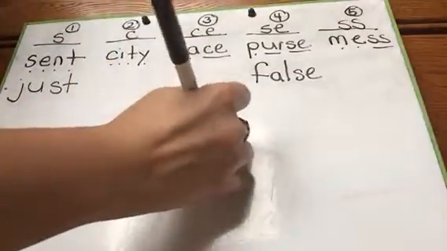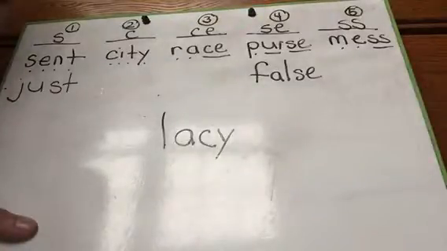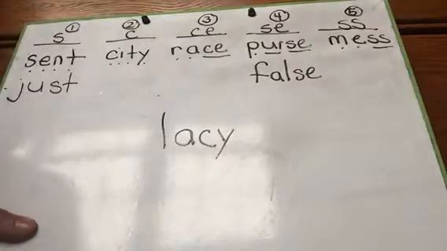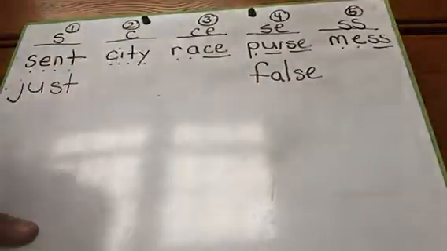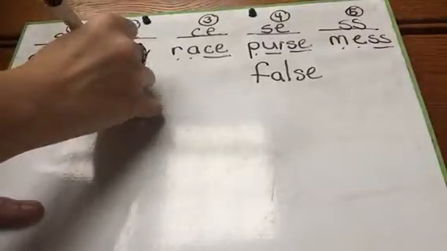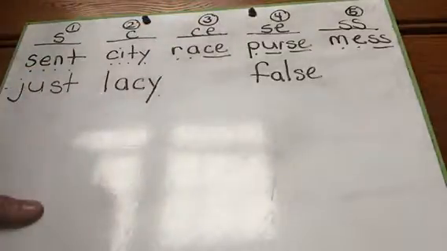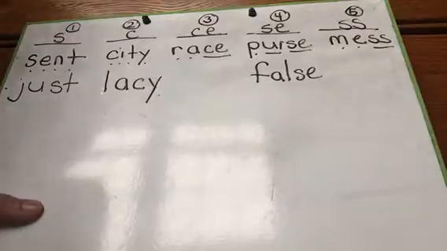The next word we're going to write is the word lacy. Lacy. This is the word lacy. Is it like number 1, 2, 3, 4, or 5? Okay, it's like number 2. We're going to say as we write lacy under number 2. Tell me your sounds. L, A, S, E. Lacy.